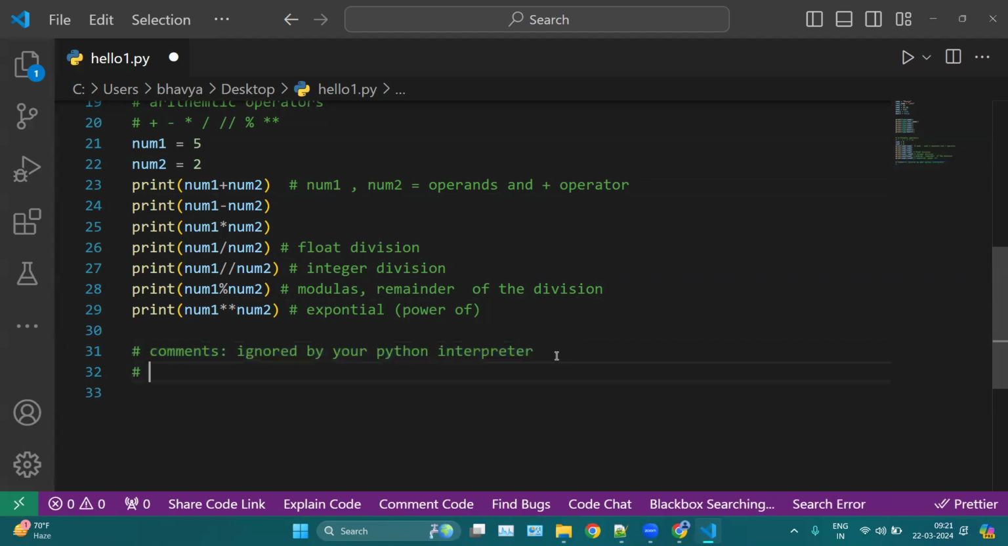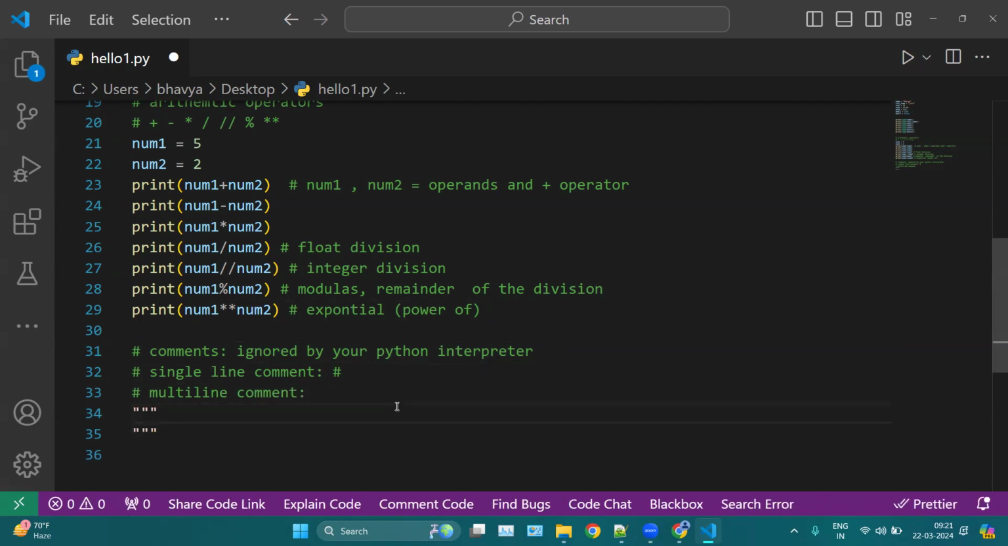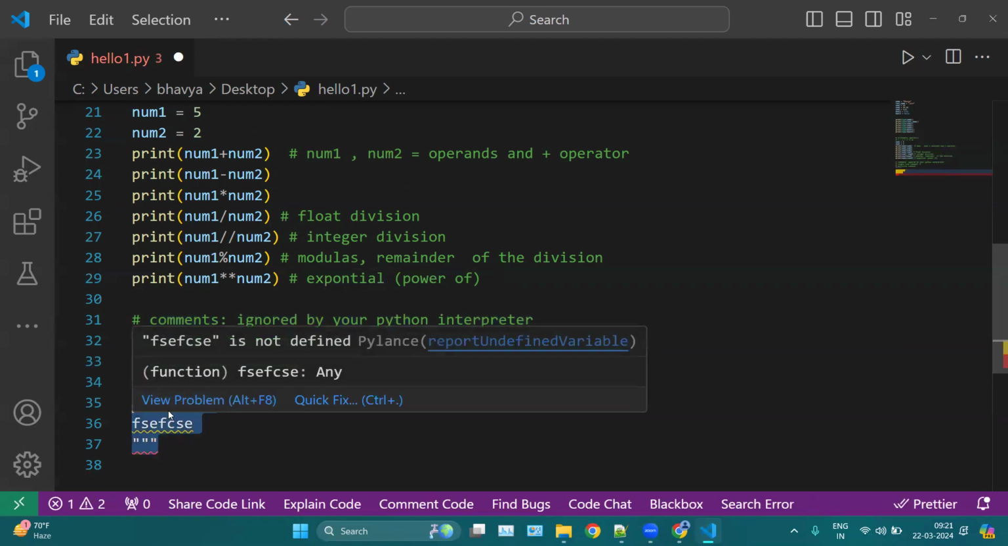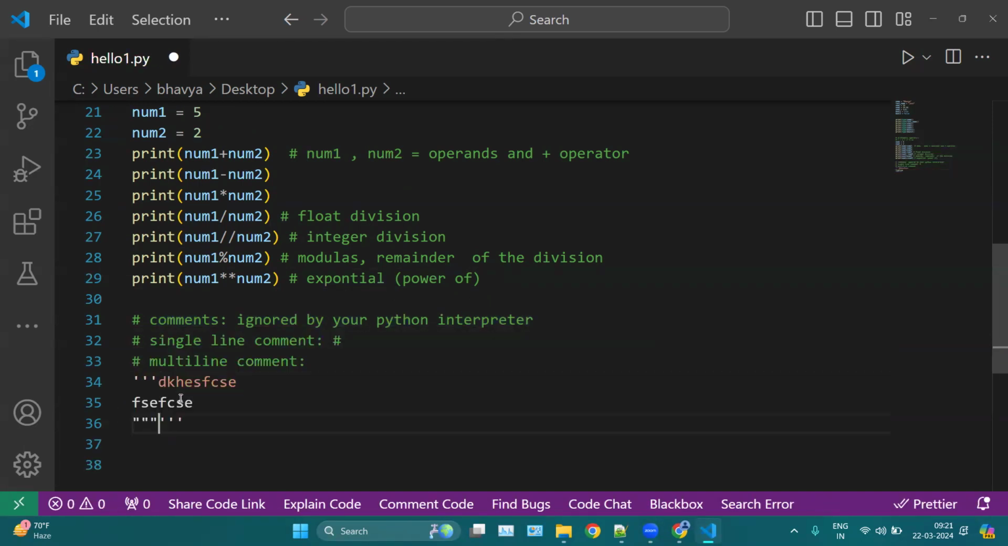And how can we comment? We have a single line comment, which we write using a hash. Then we have a multi-line comment, for which we can use triple quotation marks. Here we can comment whatever we want to comment. So this is a multi-line comment, and these are single line comments.